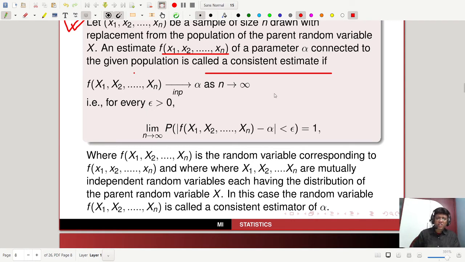Actually, if you take the interval alpha minus epsilon and alpha plus epsilon, epsilon a very small positive number, the maximum concentration of probability mass lies in this interval. Highly concentrated probability mass in this interval. So that is why this limiting concept is there.